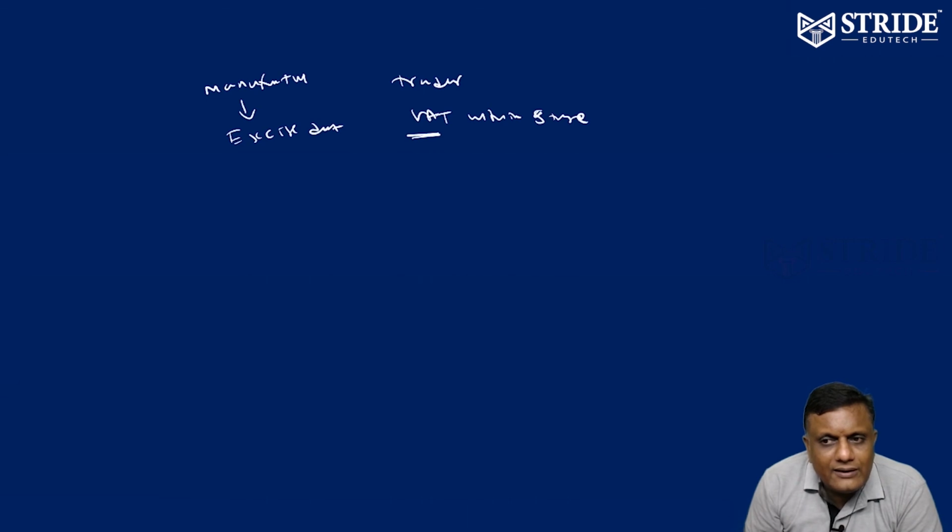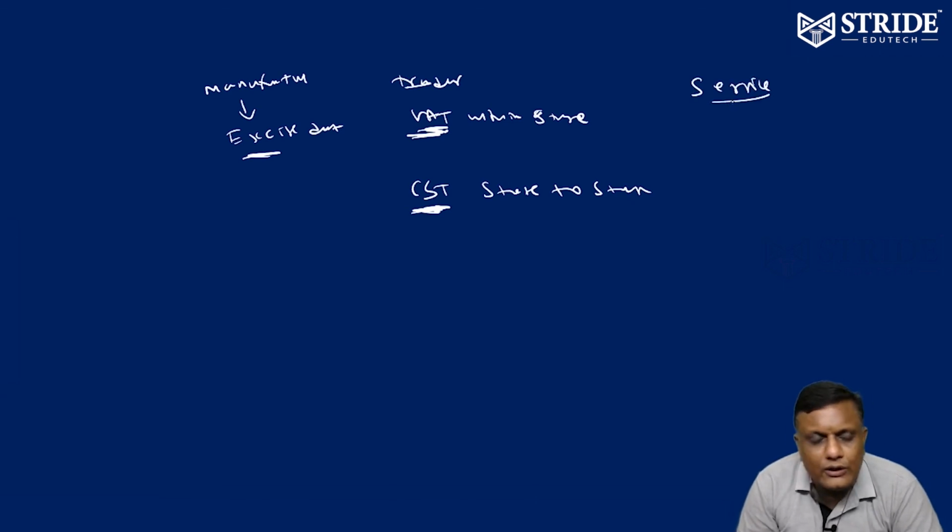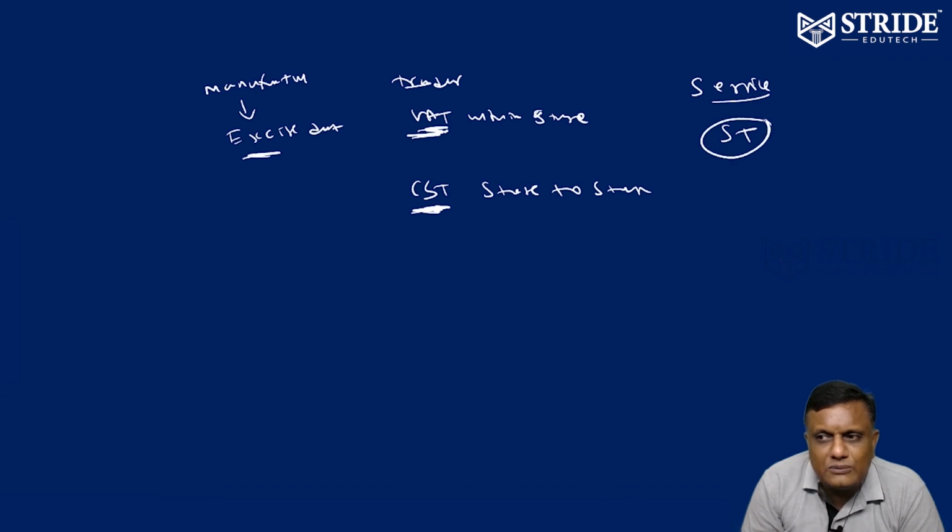If it was state to state, there was CST, central sales tax. So the trader would pay or collect VAT, or he had to pay CST. If you are a service provider, a chartered accountant, cost accountant, auditor or company secretary, whoever it may be, if you are doing any services, you have to pay service tax to the government.